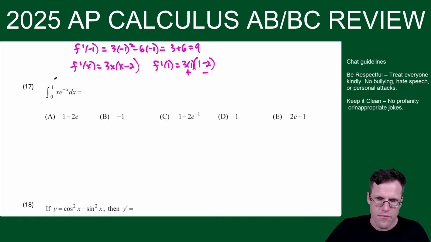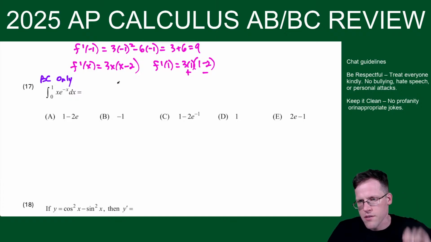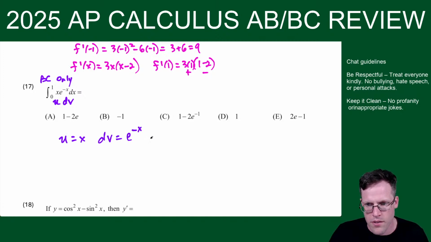Oh, wait, this question's out of place. I'm sorry. This is BC only. But whatever. All right, so the people taking AB, just tune me out for this part because it's going to be a BC question. So integration by parts, we have U, and we've got dV. Okay, so U is equal to X, and then dV is going to be equal to e to the negative X dx. Now, this one you're going to use at some point on the AP test.